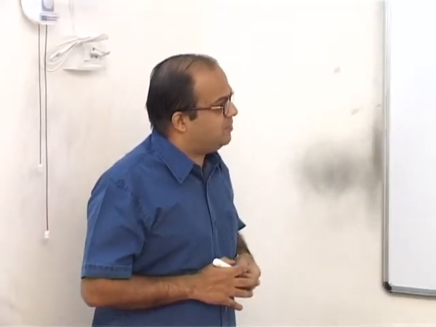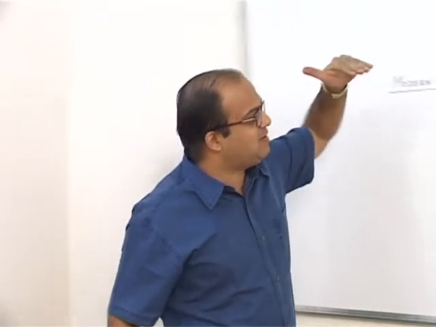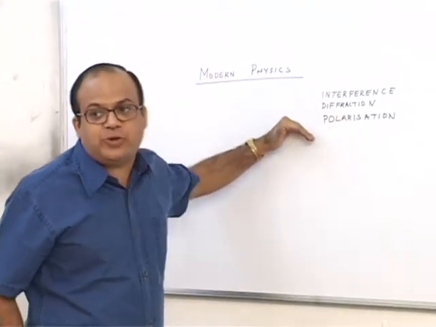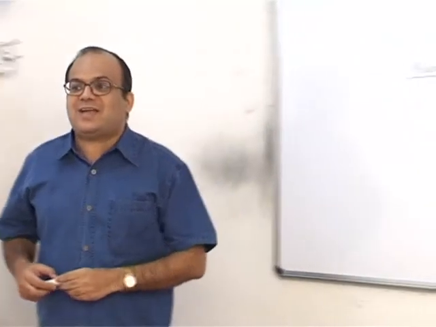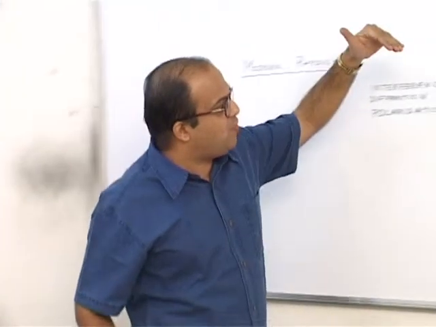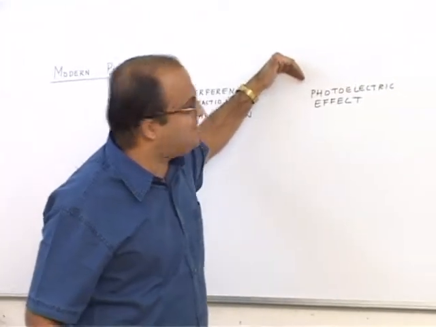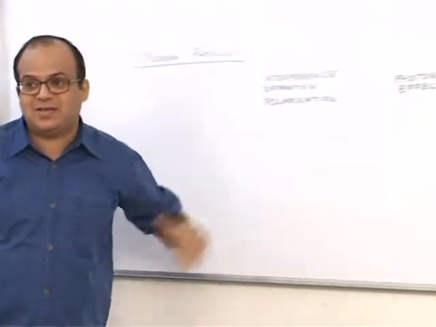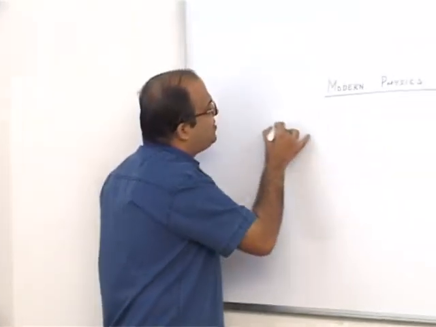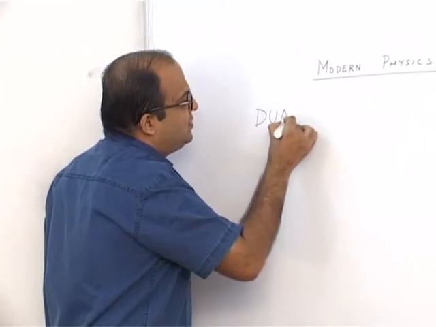Now we have a problem. Experiments on interference, diffraction and polarization tell us that light is a wave. Experiments on photoelectric effect tell us that light is a particle. So what is light? So we say light has got a dual nature.